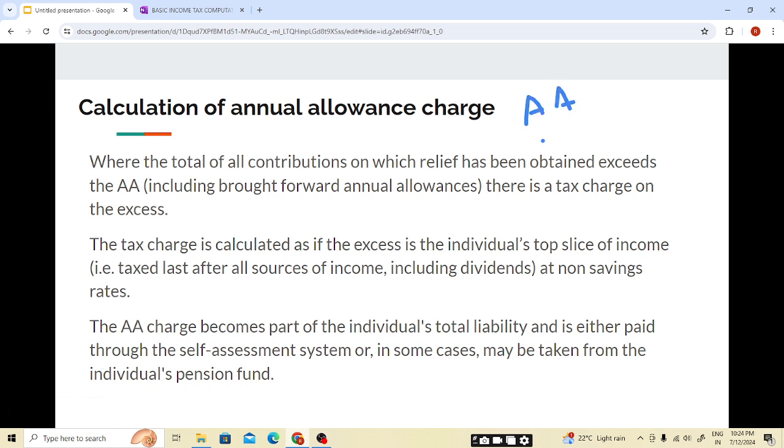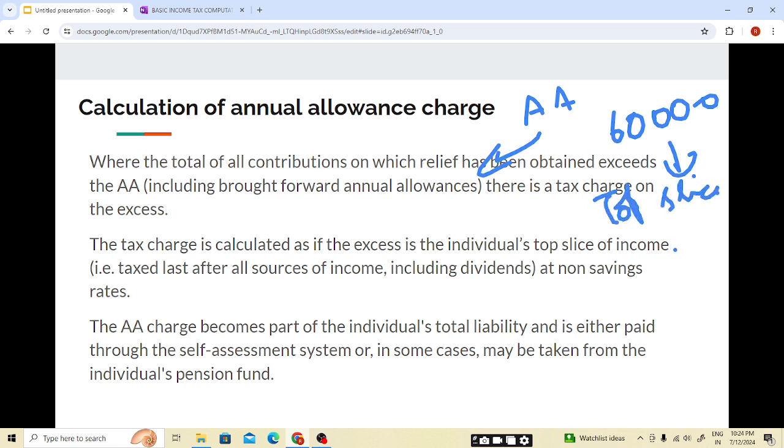The annual allowance will be reduced by the total contribution, and if an excess amount is there, this excess will be taxed at the top slice. Top slice means at the end of all the income, it will be taxed at the end. At the end we'll decide what the tax band will be and which non-saving rates will apply. I hope this is clear, students.